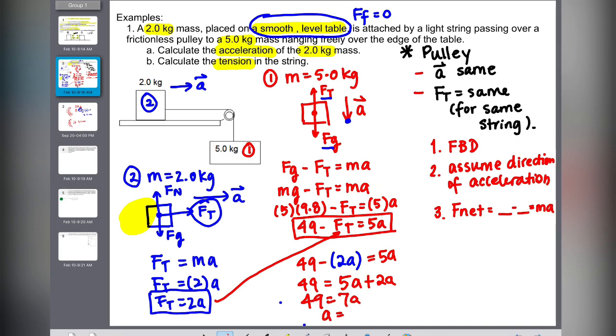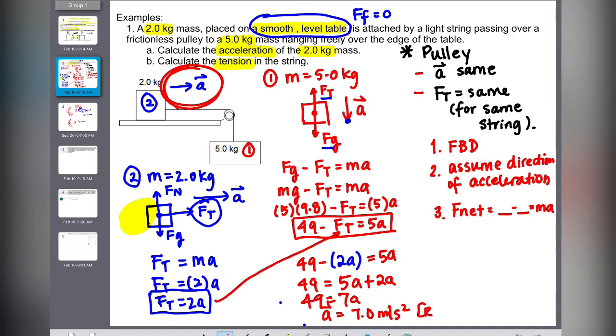Solving for that, a worked out to be 49 divided by 7, so 7 meters per second squared. I'm going to put in my sig digs. There are two significant digits in this case. So the acceleration is 7 meters per second squared, and it is asking me what is the acceleration of the 2 kilogram block.